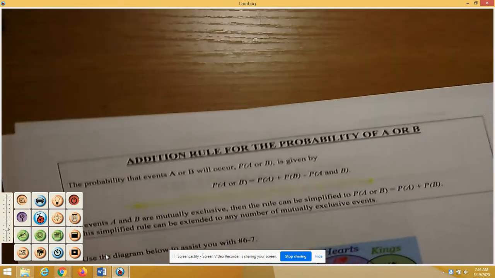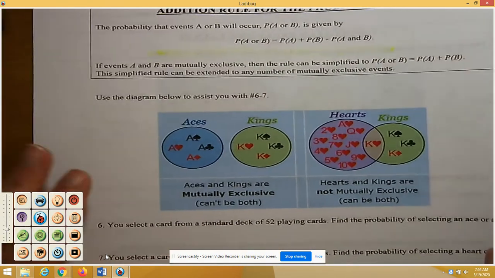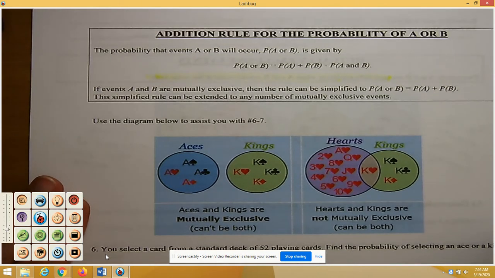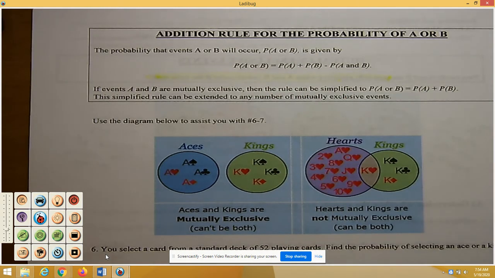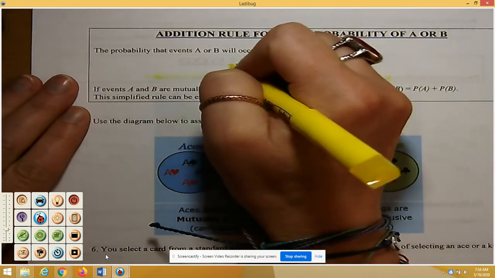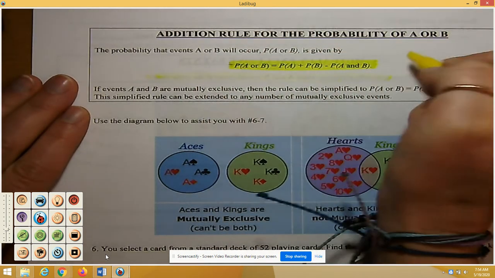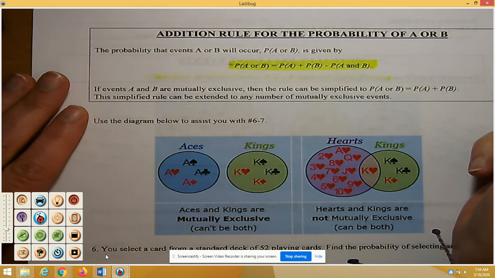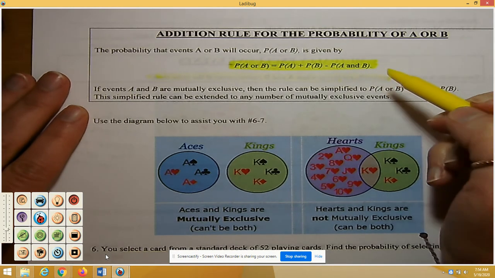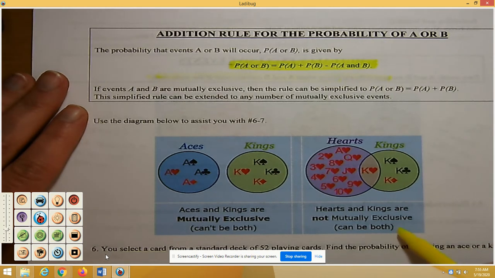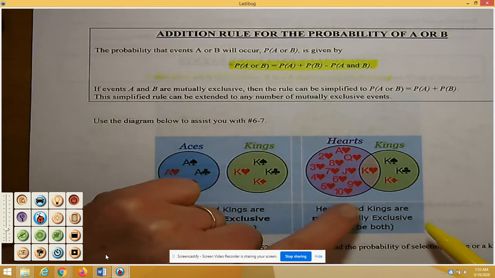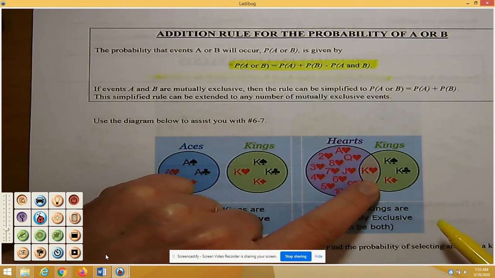That's important for us to understand how we're going to use our addition rule for the probability of events A or B. The probability that events A or B occur is given by the probability of A or B, and that equals the probability of A plus the probability of B minus the probability of A and B. So if the events are not mutually exclusive, we would use this formula because we have to subtract out the overlap.